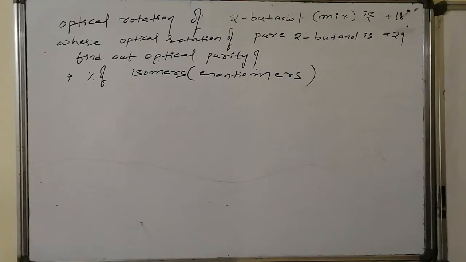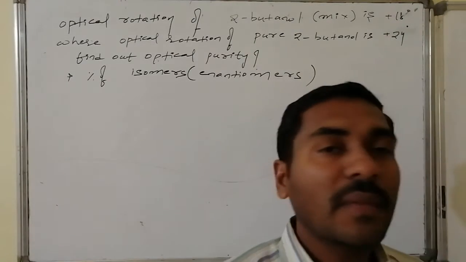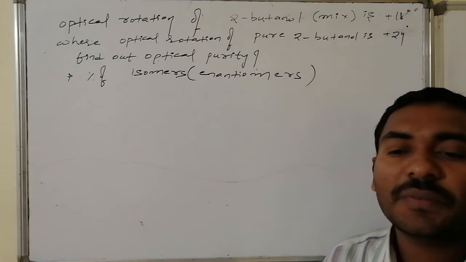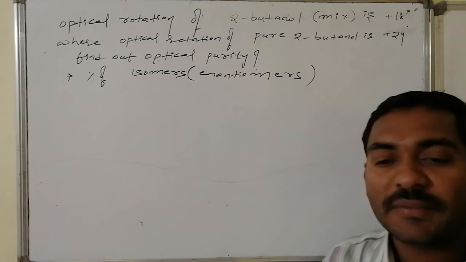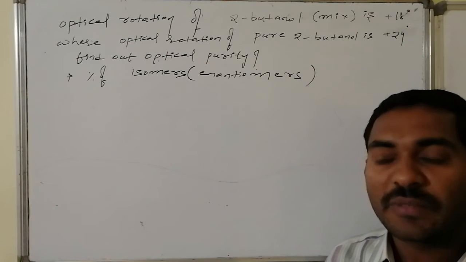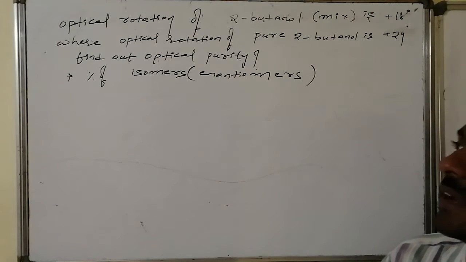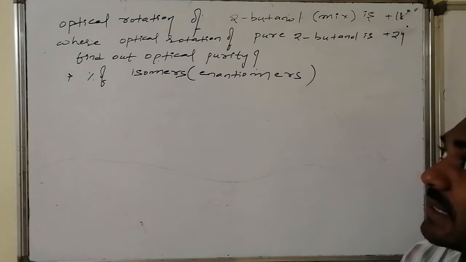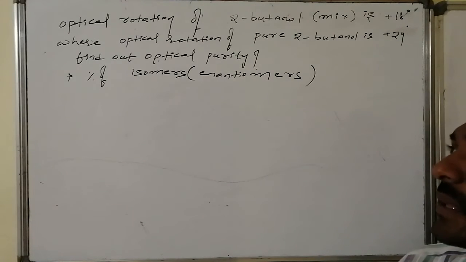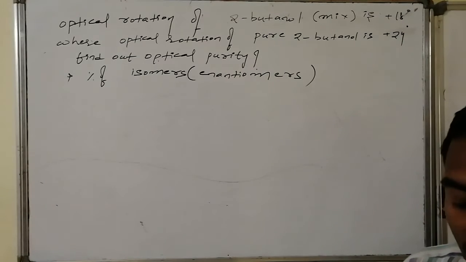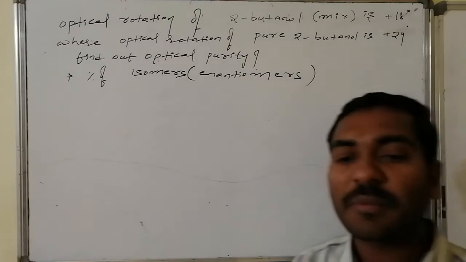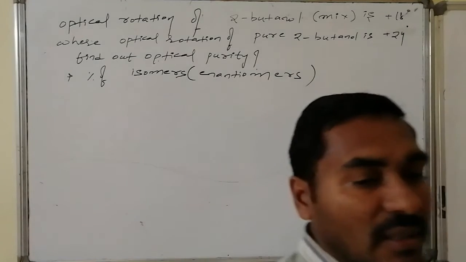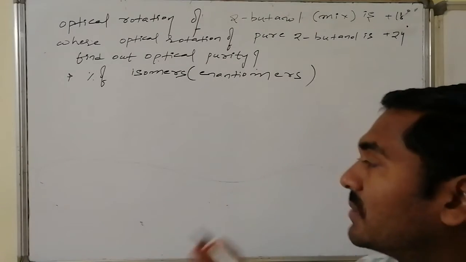Yes, let us go for a question related to finding optical purity and the percentage of isomers, that is, enantiomer percentage. The optical rotation of a resultant reaction product of 2-butanol, which is optically active, a mixture that was produced, has a value of 18 degrees, whereas the optical rotation of one of its pure isomers is found to be plus 24 degrees. You are asked to find the optical purity and the percentage of isomers, that is, the R isomer, one of the enantiomers, its optical rotation value and its percentage, and the percentage of the other optical isomer produced as a product of this reaction.